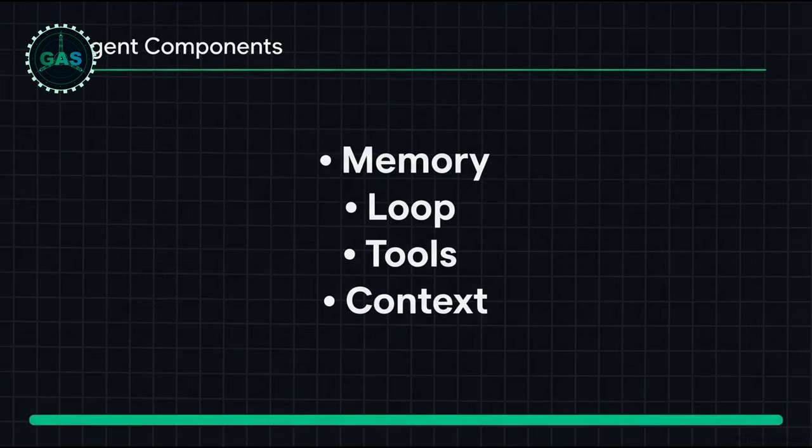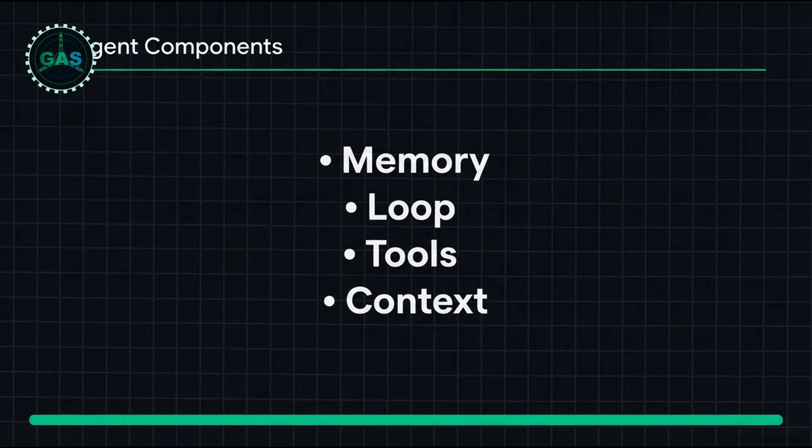When we strip away all the complex jargon, an AI agent really only has 4 functional parts. And honestly, understanding just these 4 puts you further ahead than 99% of people trying to use this tech. First up, you have memory. This is how the agent holds on to its standing facts, like remembering your brand guidelines or a specific coding syntax you gave it last Tuesday so you never have to repeat yourself.